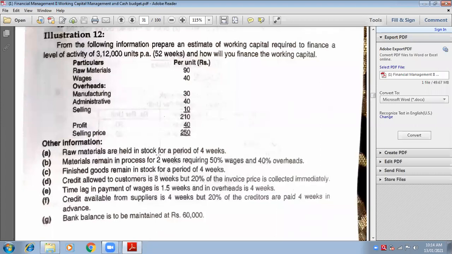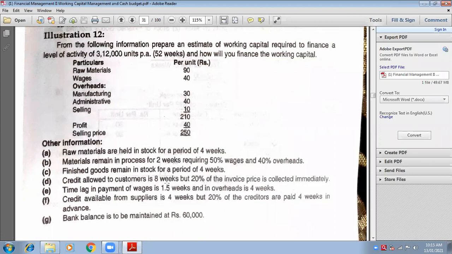Raw material is held in stock for 4 weeks. Material in process 2 weeks, requiring 50% of wages and 40% overheads. 100% raw material, 50% wages, and 40% overheads. Finished goods remain in stock for a period of 4 weeks.